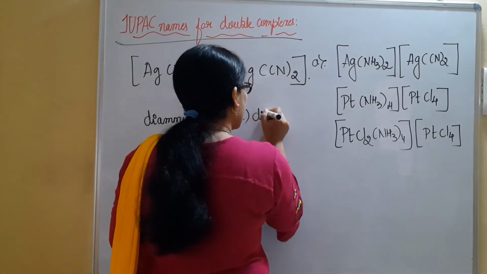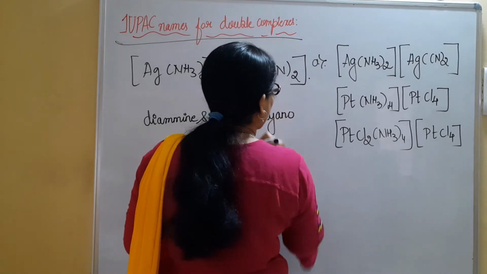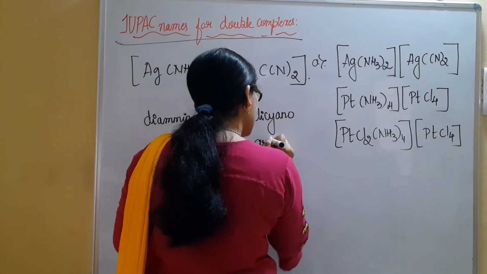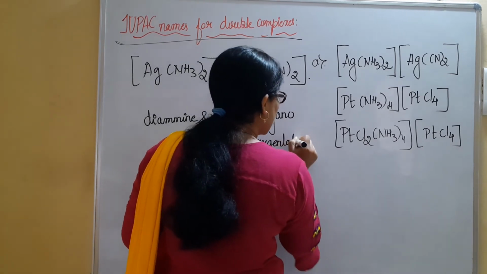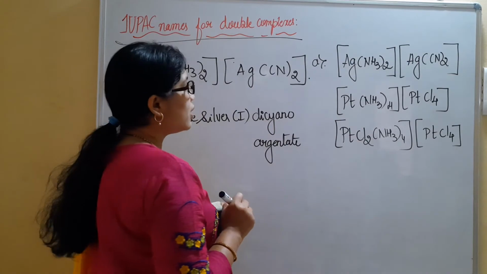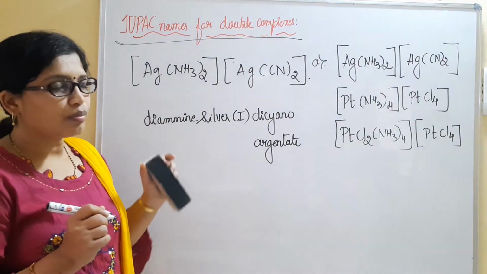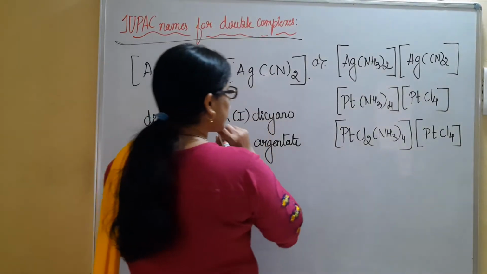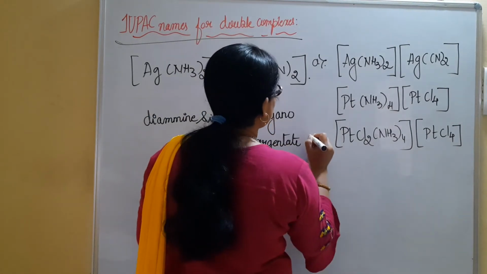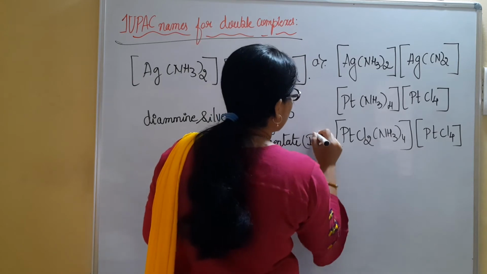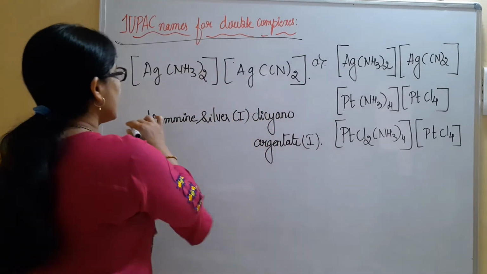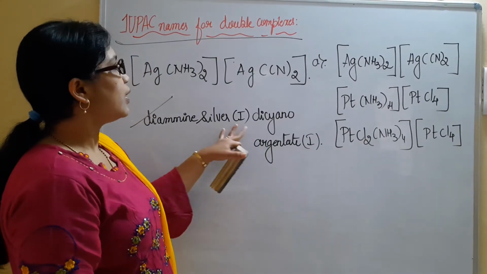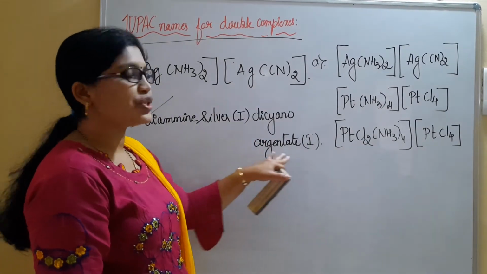Dicyano. I'll be writing argentate, because it is the Latin name for the silver atom, the central metal atom or transition metal present here. Oxidation state is 1. So like this we will be naming the compound: diamine silver 1, dicyano argentate 1.